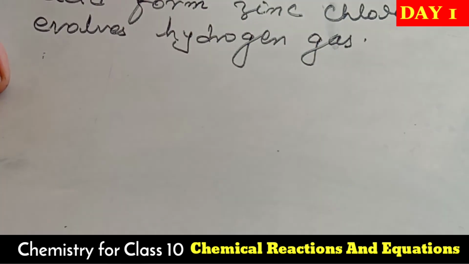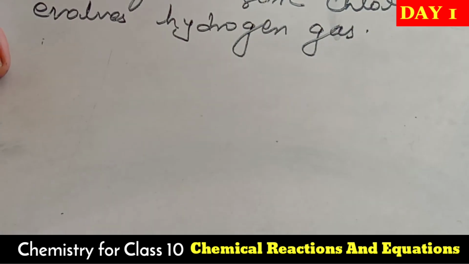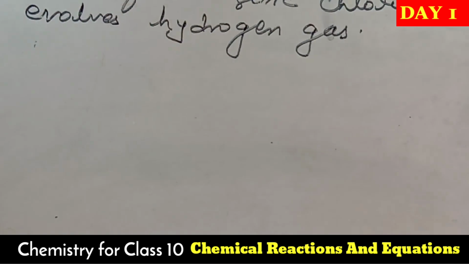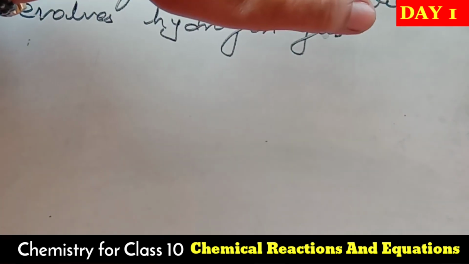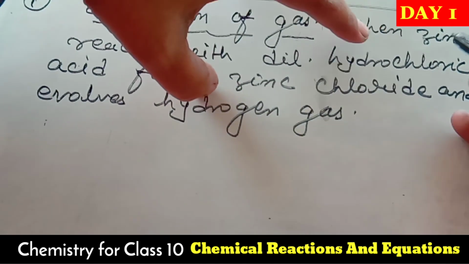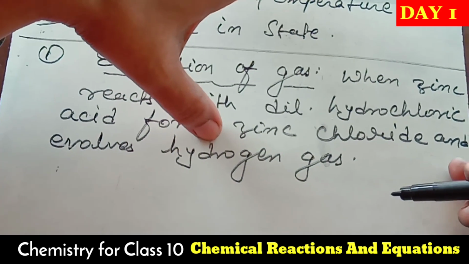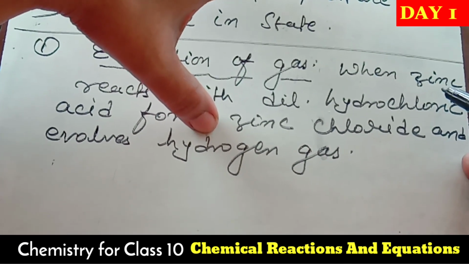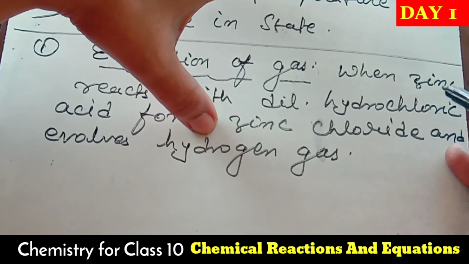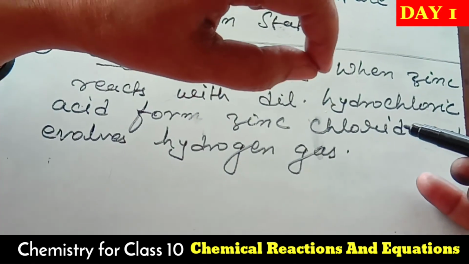Dear students, before reaching this reaction, there is one more thing I would like to share. You must have read the reactivity series. You must remember that when we write the reactivity series, the position of zinc is above hydrogen. So zinc is more reactive than hydrogen, which means zinc is highly reactive. It can easily displace the hydrogen. That is why this reaction takes place quite easily.